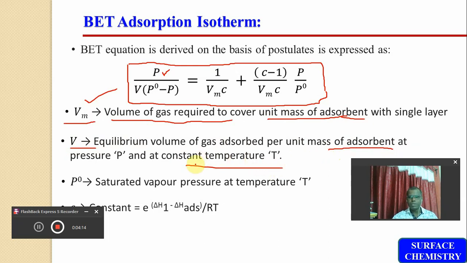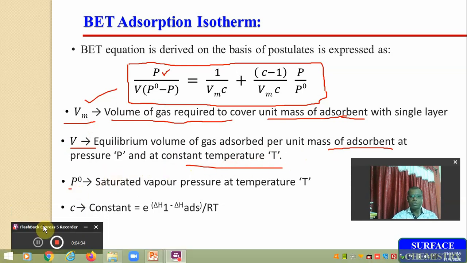Try to understand the distinction between Vm and V. Vm is the volume required for the formation of a single layer on the surface of adsorbent, and V is the equilibrium volume of gas adsorbed per unit mass of adsorbent at pressure P and the temperature T, which is constant.